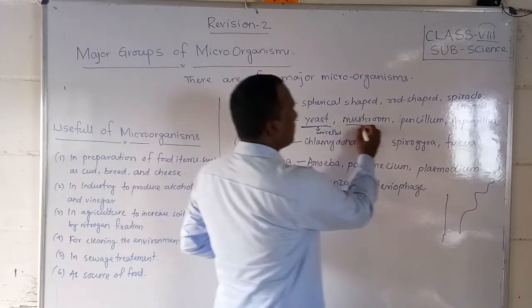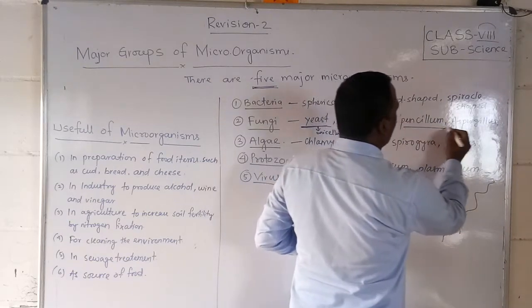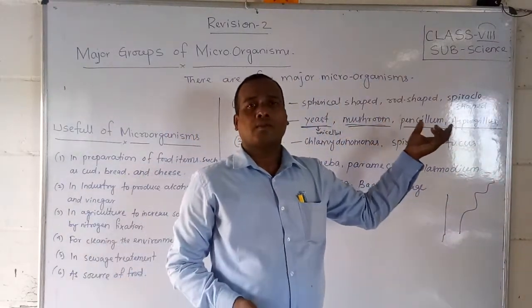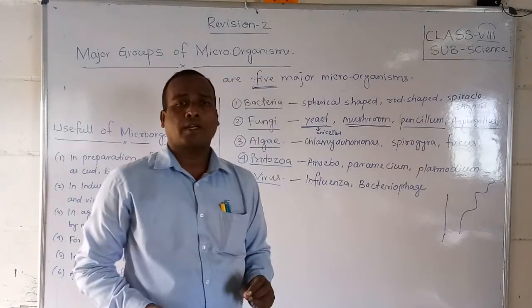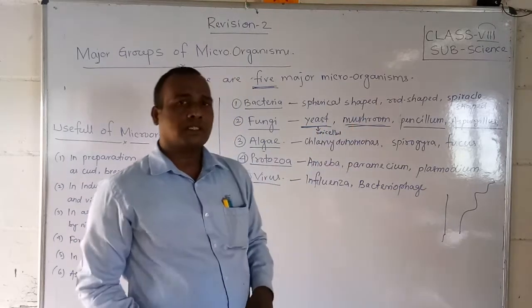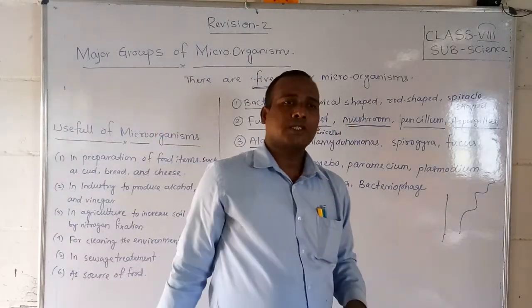But mushroom, penicillium and aspergillus are multicellular. Multicellular organisms are there, but we cannot see them with our naked eye. Okay, and how they are helping, we will see in the uses of microorganisms next.